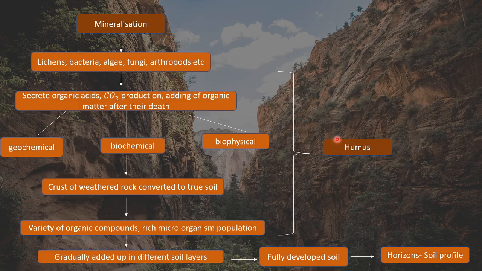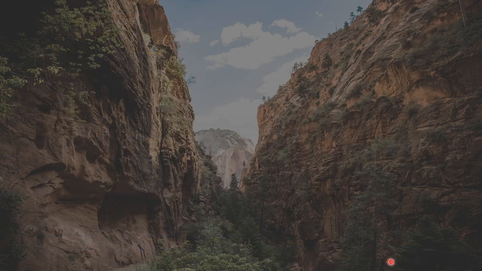So what we are seeing here is, from minerals, it is the formation of humus that is taking place during pedogenesis. Now this is a fully developed soil, and from that developed soil there will be horizons visible. This is called soil profile, and this would be our topic of the next lecture, right? So we will be seeing what is soil profile in more detail, right? So till then, this is the end of the lecture.